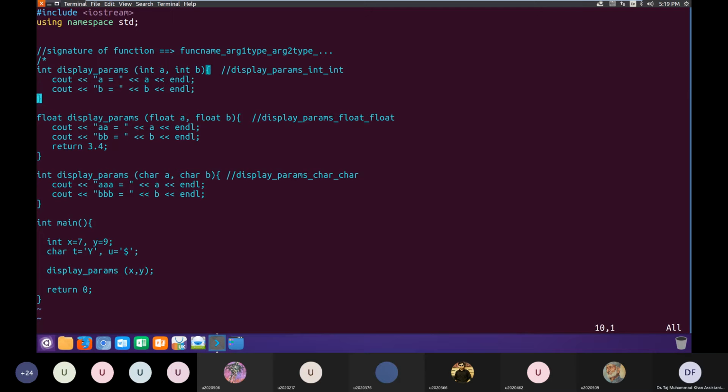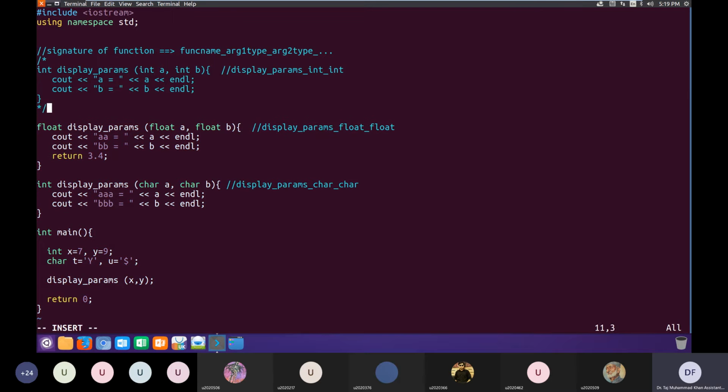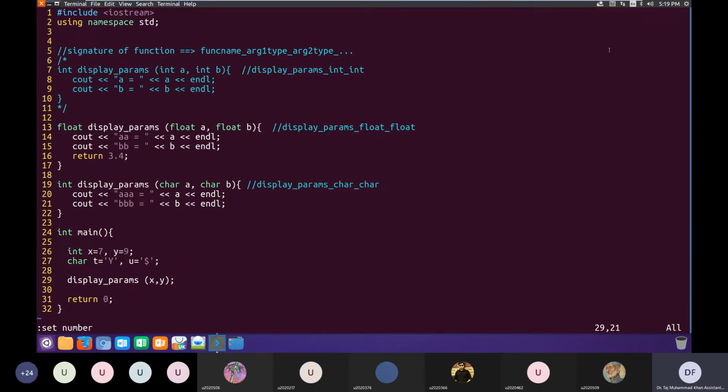Now, before I move further, there's another interesting situation in which I comment this function. The definition with two integers does not exist now, and we have only two definitions of these functions, one with float and one with characters. But when we call this function, we are passing it two integers. Now the question is, what will happen now? Will this program compile?